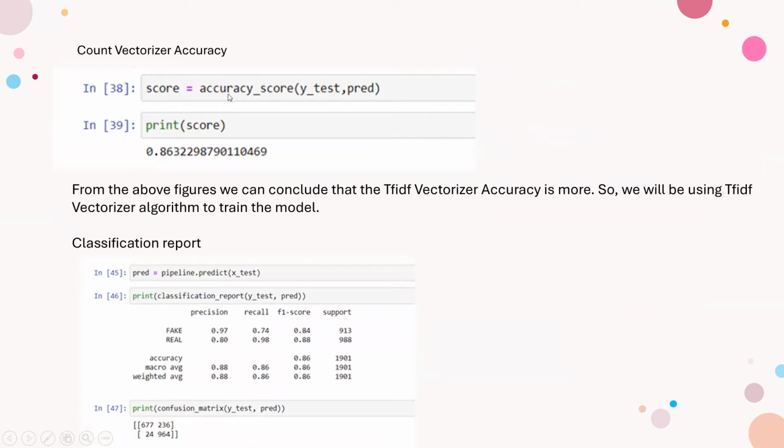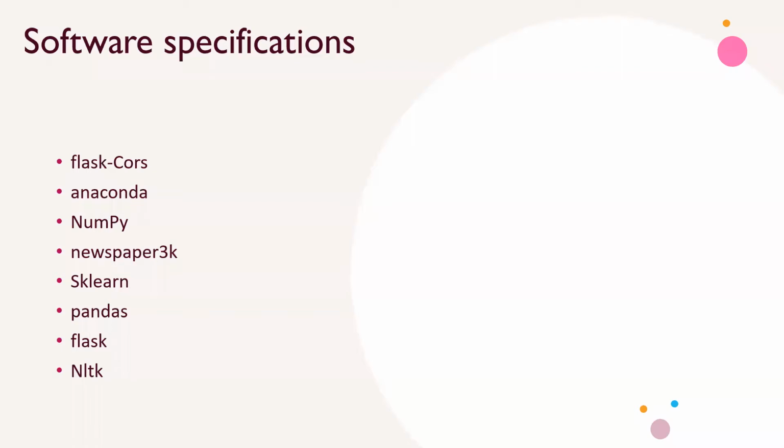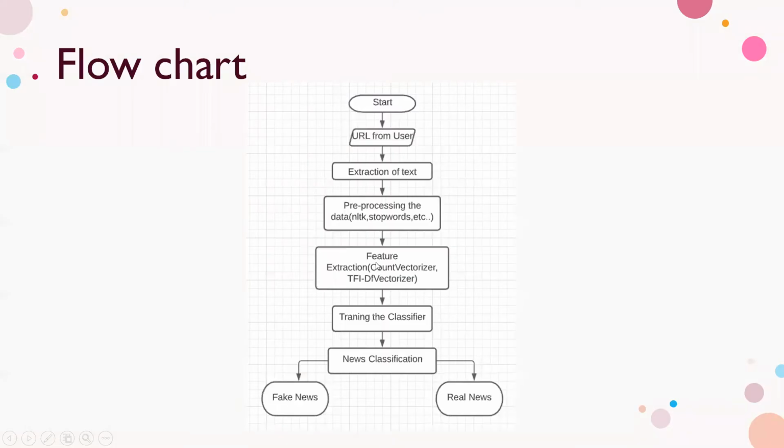All this code will be shown in the Jupyter notebook now. These are the software tools which we used for the completion of the project: Flask, Anaconda, NumPy, Newspaper3k, sklearn, Pandas, NLTK.